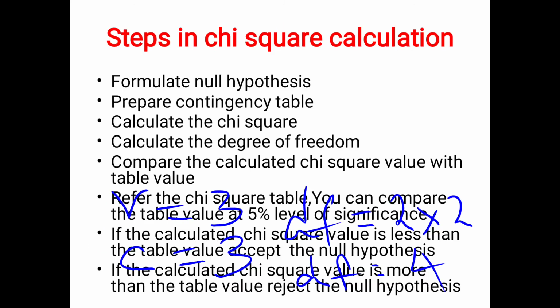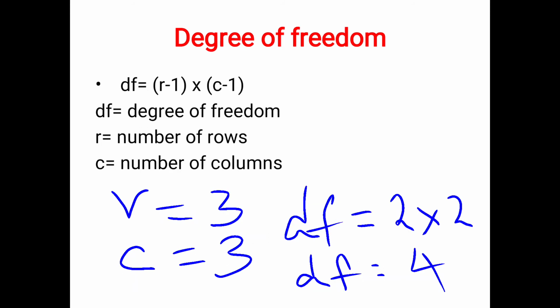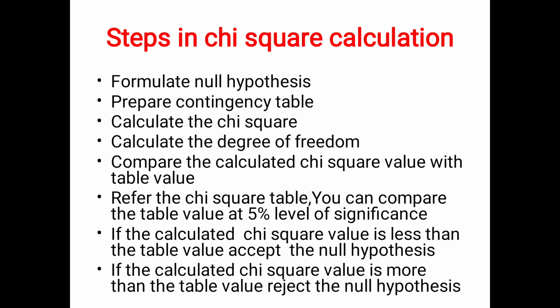Then what you have to do? Calculate the degree of freedom. Already I have told how to calculate the degree of freedom by using the formula (row minus 1) into (column minus 1). Based on this, calculate the degree of freedom. So this also will be based on your contingency table. Okay, next what you have to do? So you have calculated the chi-square value. So then you have to compare the calculated value with the table chi-square value.